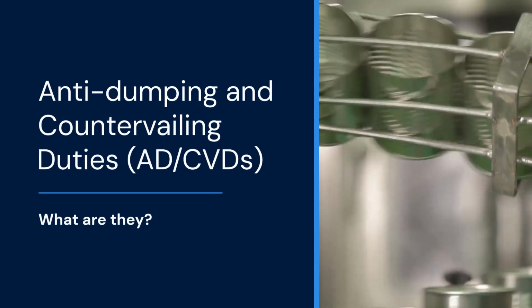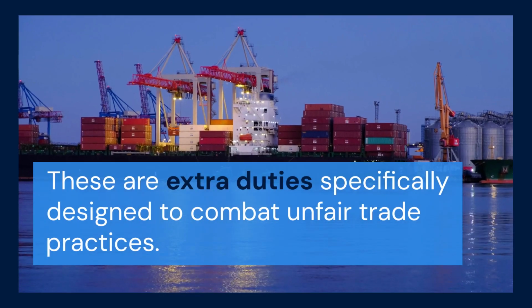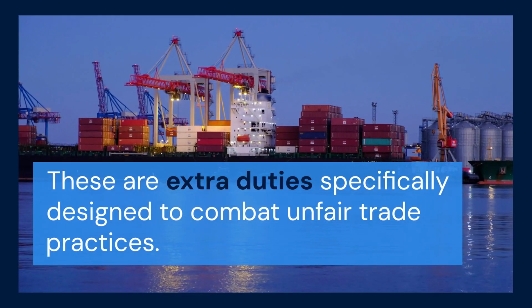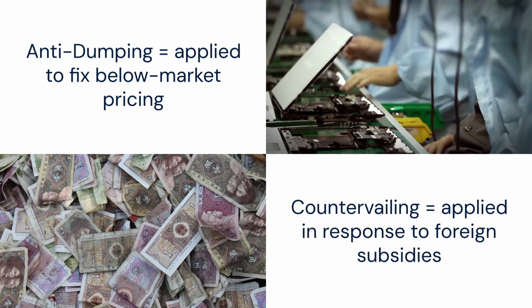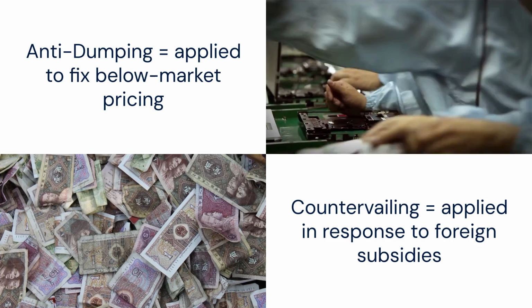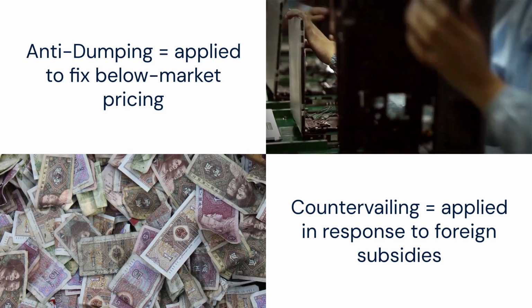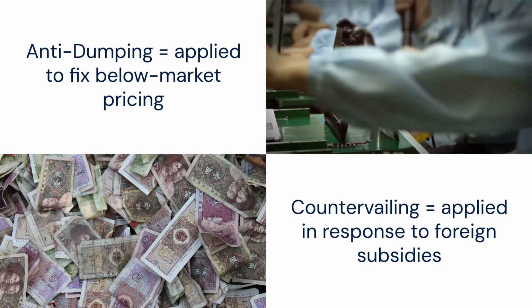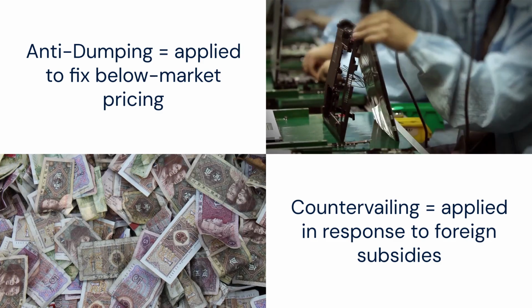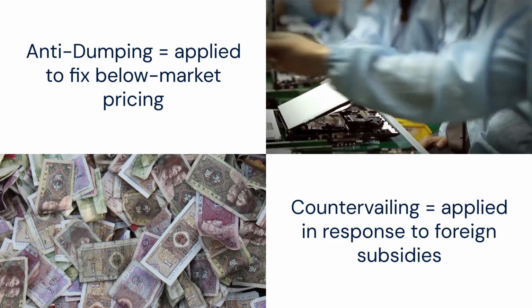Anti-dumping and countervailing duties. These are extra duties specifically designed to combat unfair trade practices. Investigations and official AD/CVD orders are the responsibility of the U.S. Department of Commerce and the International Trade Commission. Anti-dumping duties are applied when foreign manufacturers sell goods in the U.S. below fair market value and are meant to protect domestic industries from being undercut. Countervailing duties target products that foreign government subsidies reduce the price for.